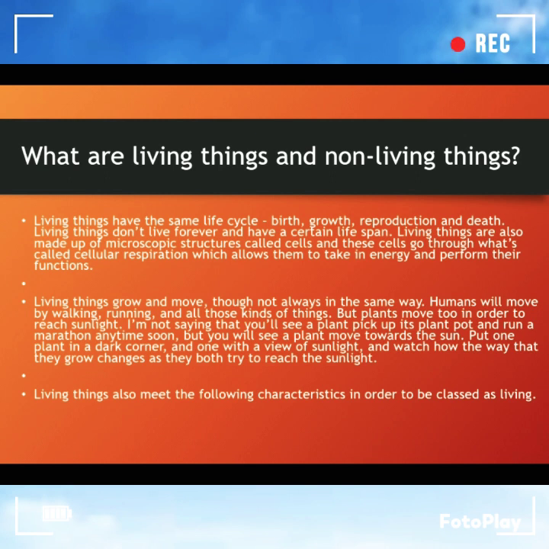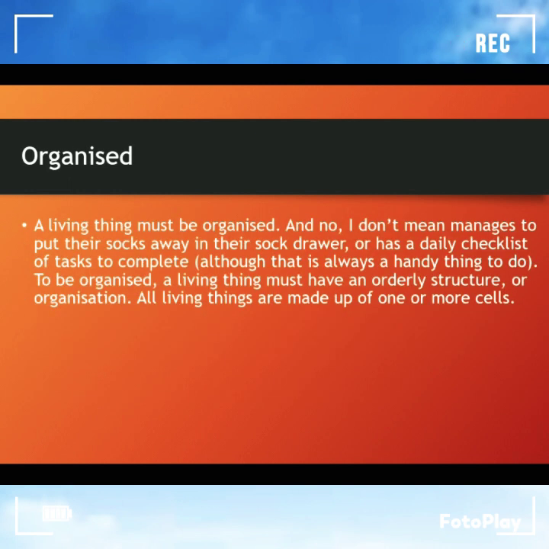I am not saying that you will see a plant pick up its plant pot and run a marathon anytime soon, but you will see a plant move towards the sun. Put one plant in a dark corner and one with a view of sunlight, and watch how the way that they grow changes as they both try to reach the sunlight. Living things also meet the following characteristics in order to be classified as living.